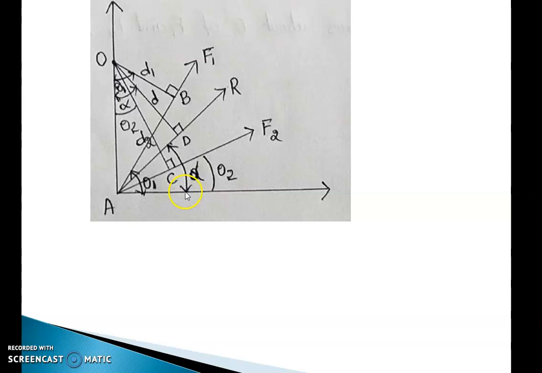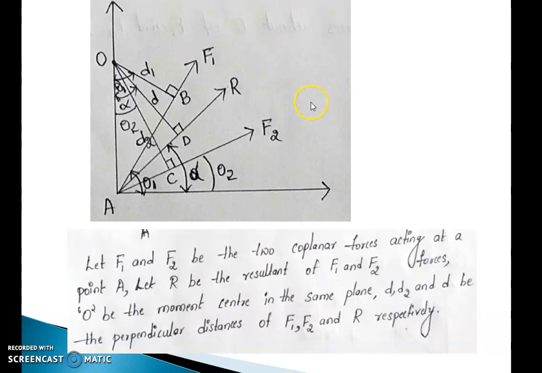Similarly, alpha is the angle between the resultant force R and horizontal. So here this alpha is the angle between the vertical and OD, which is the perpendicular drawn from O to the resultant R. So now we have three right angle triangles. Now I will just explain the construction.